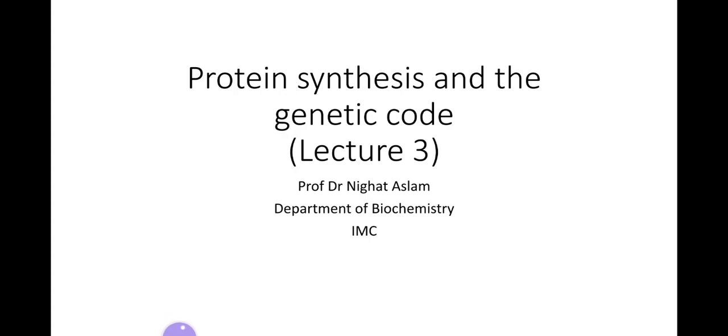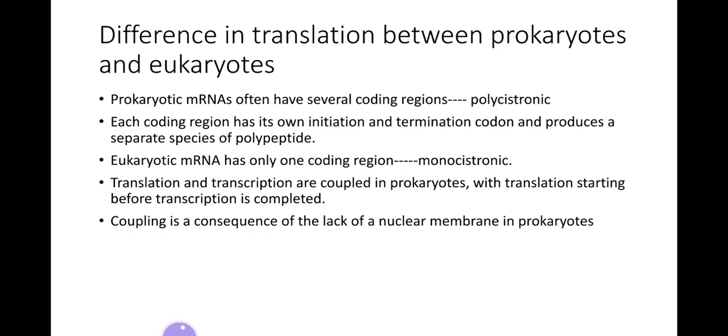This is the third lecture of protein synthesis and genetic code. In this lecture, we will study the steps of translation and the modifications which take place in the structure of the protein. Translation is the process of protein synthesis which translates the three-letter alphabet of nucleotide sequence on mRNA into the alphabet of amino acids.